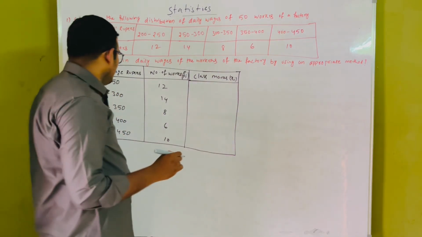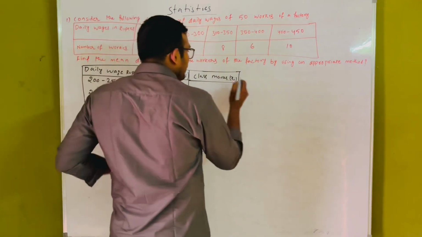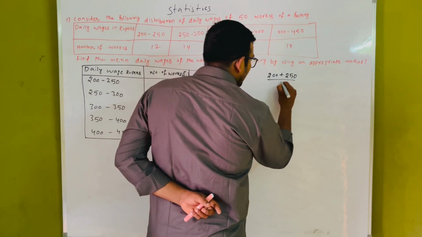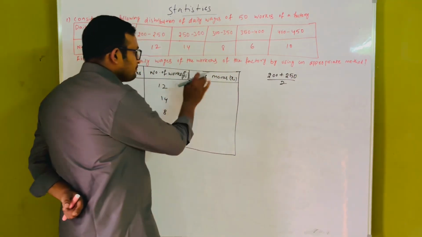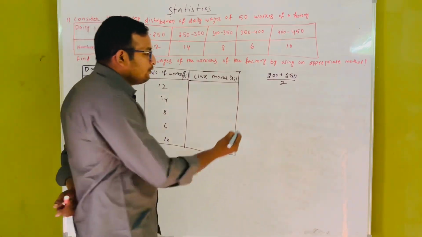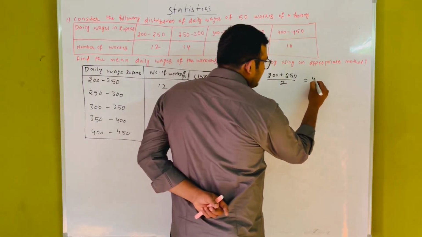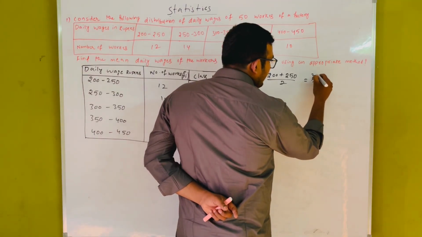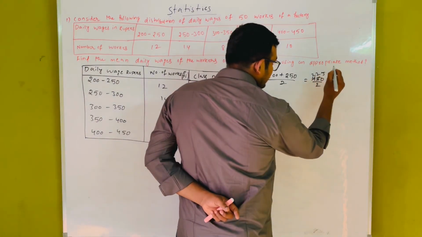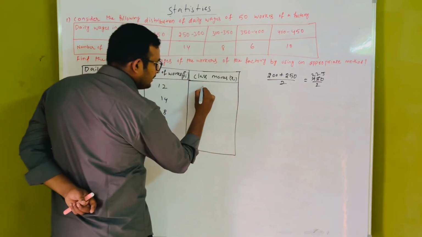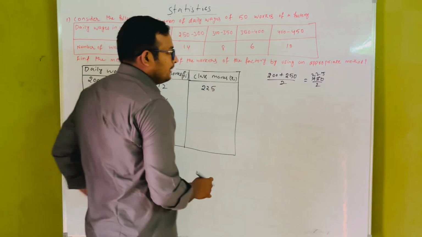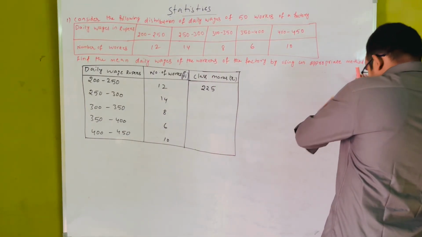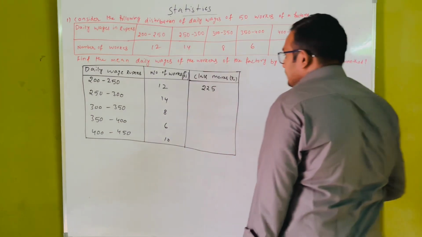We add the lower boundary and the upper boundary and divide by 2: 200 plus 250 is 450, divided by 2 is 225. Then we get the class mark, which is 225. This is considered the first value for this data.